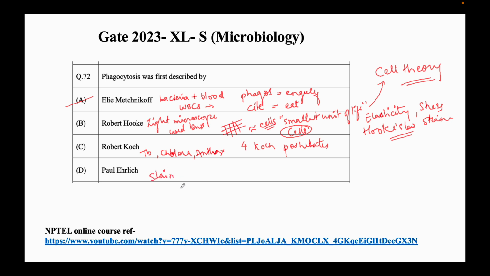Before gram staining was found out, he laid the foundation to stain tissue, and due to his staining techniques, he was able to differentiate between various cell types in blood. He also found the cure for syphilis disease. So the correct answer is Eli Metchnikoff.